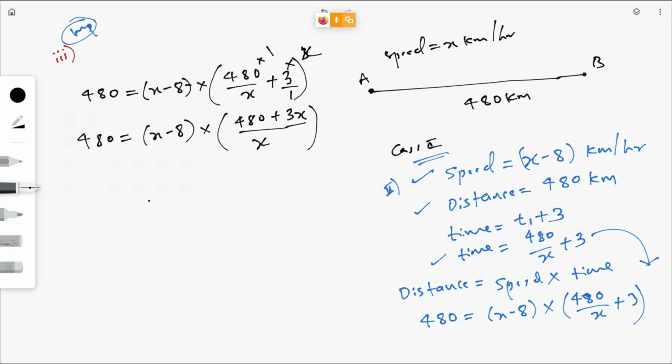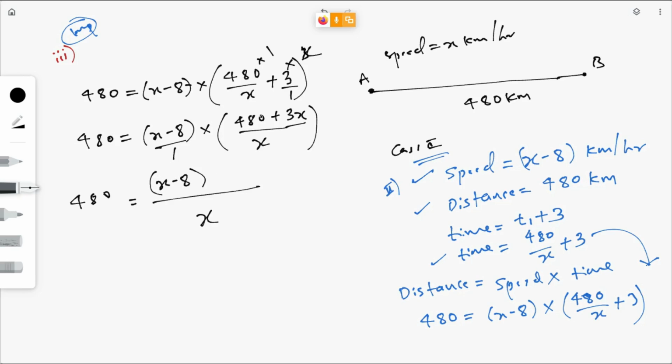Here there are two brackets, so you need to multiply these two. Here the denominator is 1, so I will keep this x as it is. So what you will get here is x minus 8 into